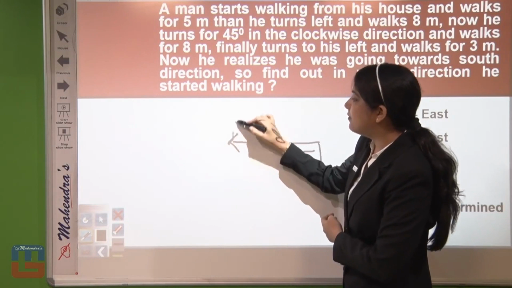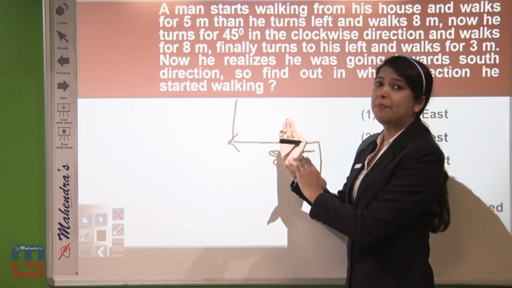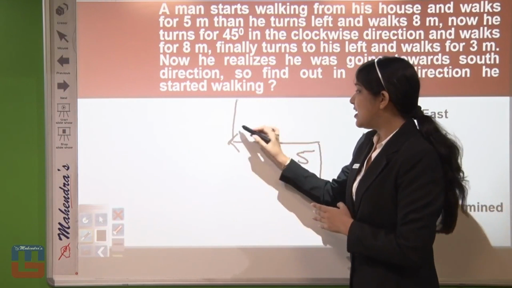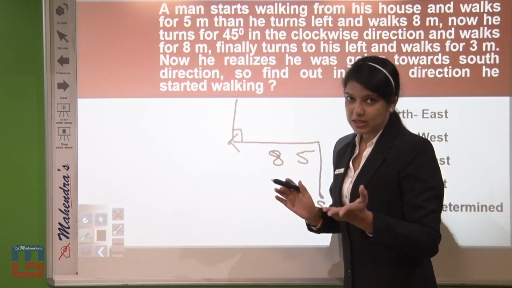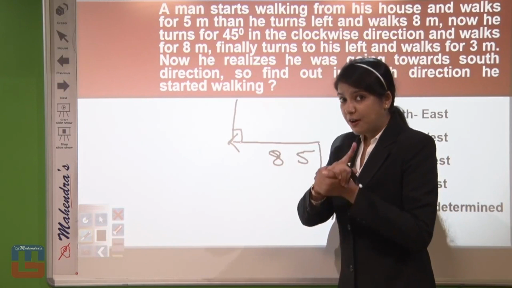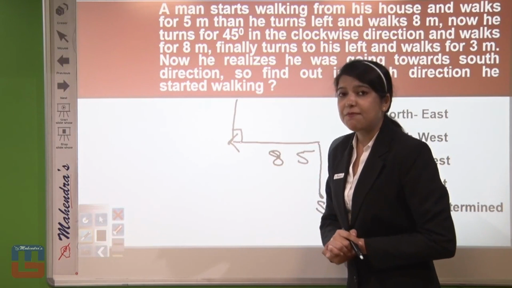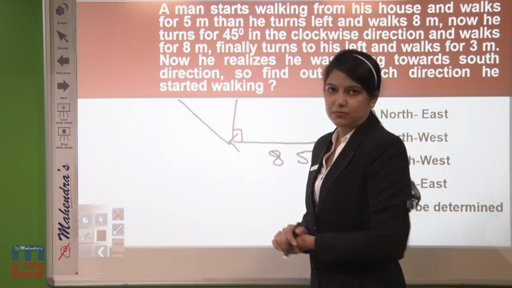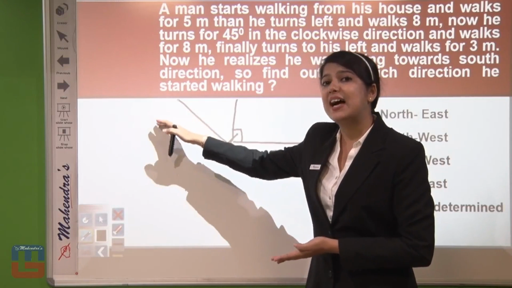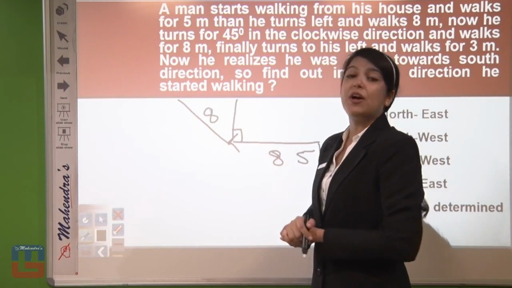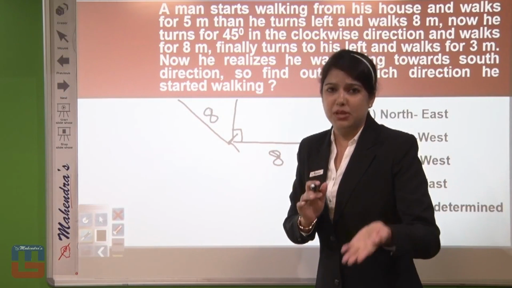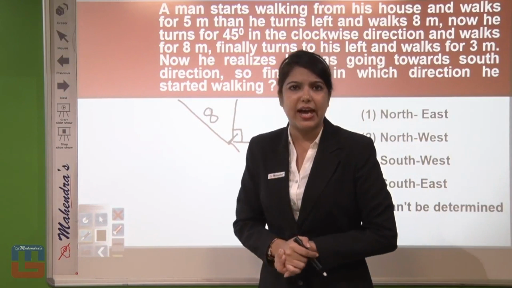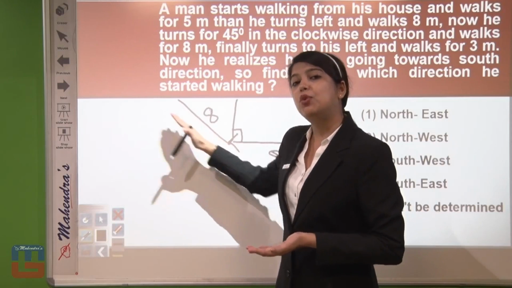If he rotates completely to the right hand side, he will cover 90 degree, but we have to cover 45 degree. So we will just take a slant turn, and make him move 8 meters, as mentioned in the question, like this.